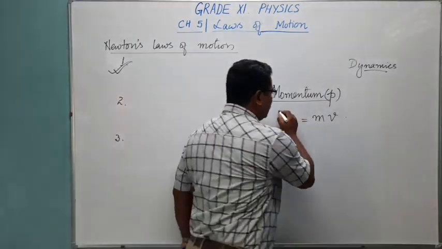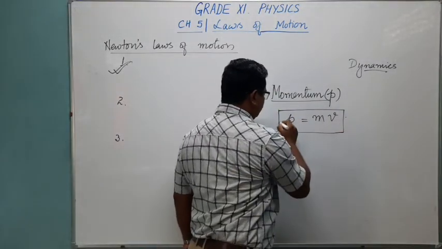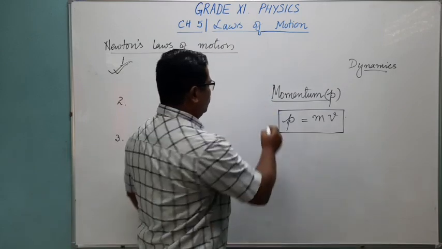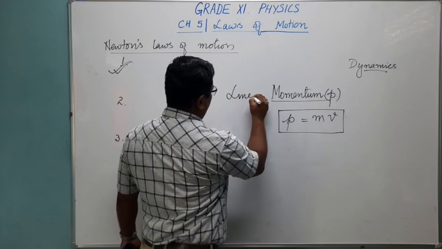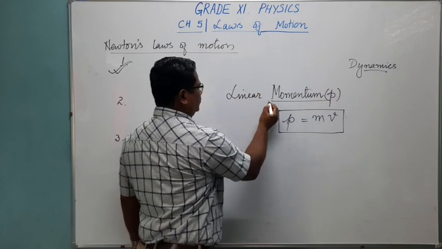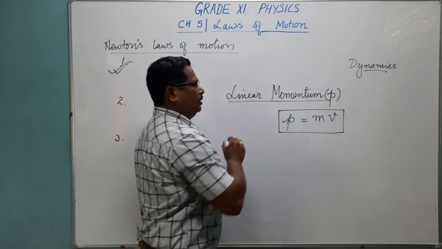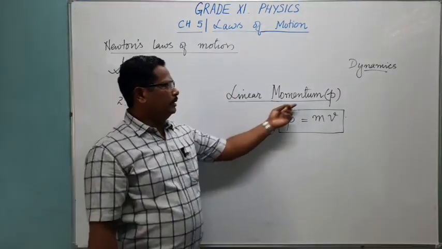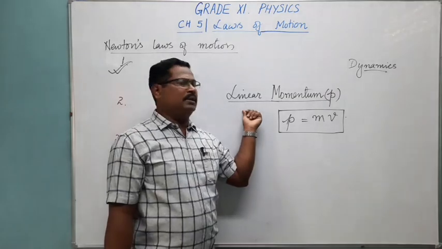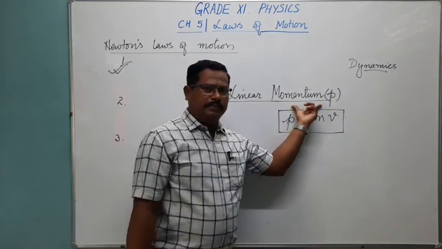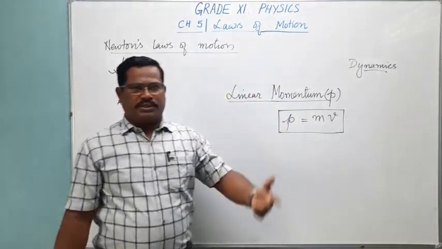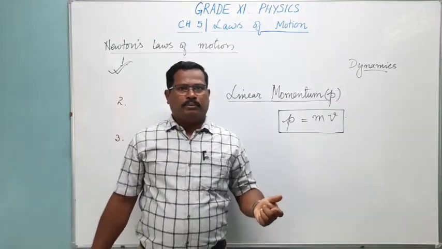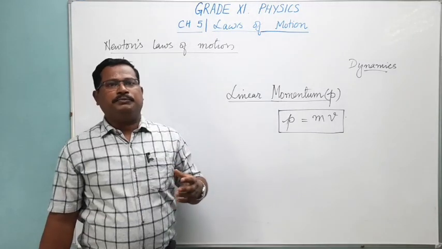Mathematically we can represent it like this: m into v. And here the momentum we are discussing is linear momentum. When the body is moving in a straight path, we call it linear momentum. Sometimes we simply call it momentum, because when you study rotational motion, you are going to learn one more momentum. That momentum we call angular momentum.